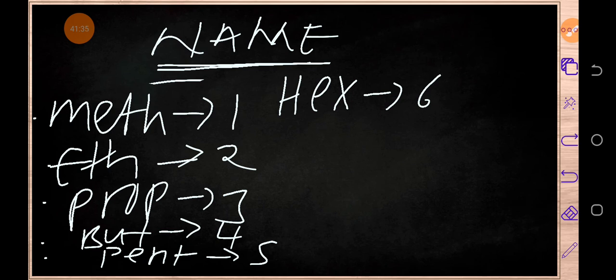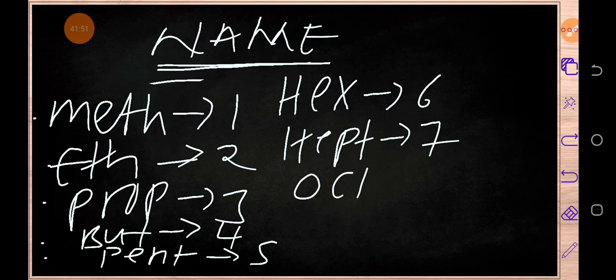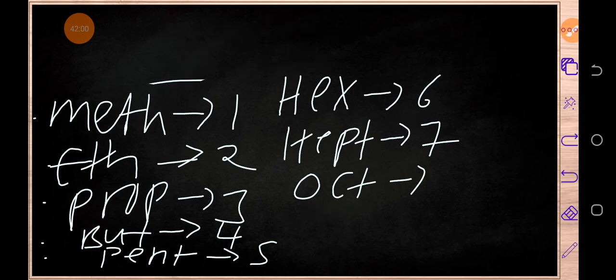Then hept, that member has 7. Then oct, the first part of the name is oct, that member has 8. Okay.